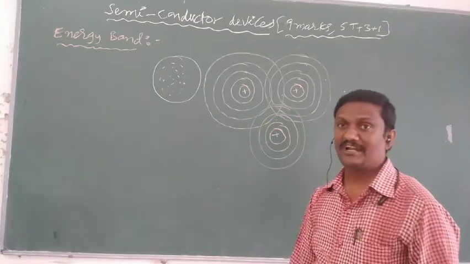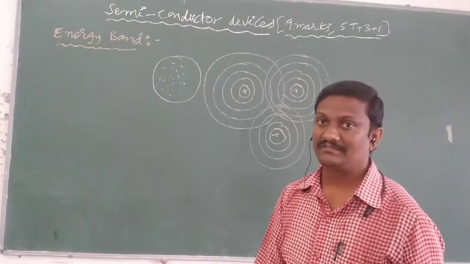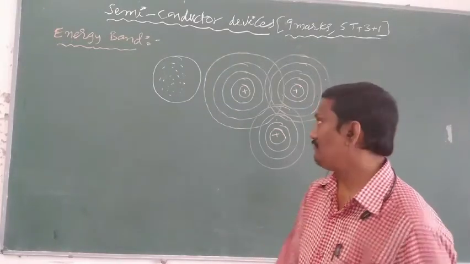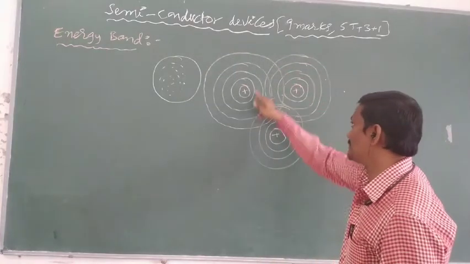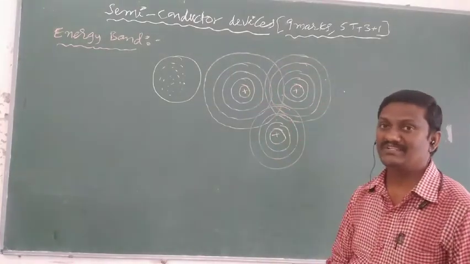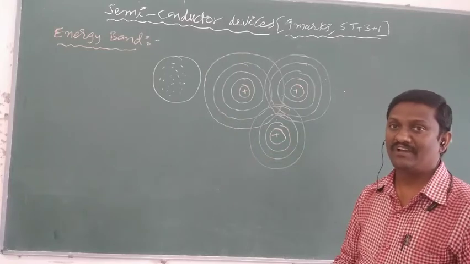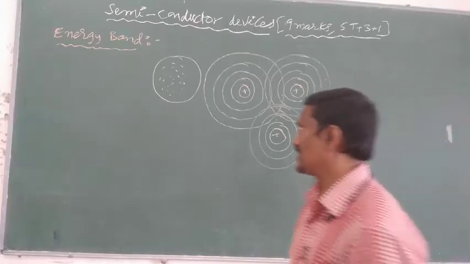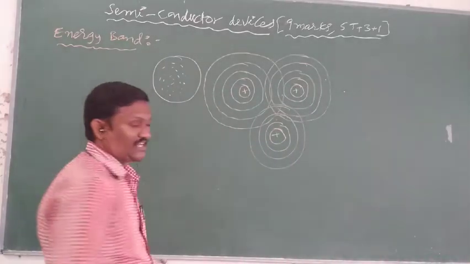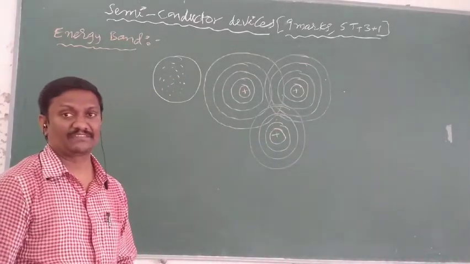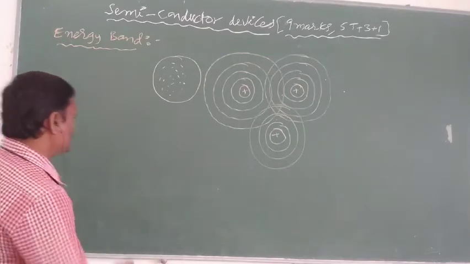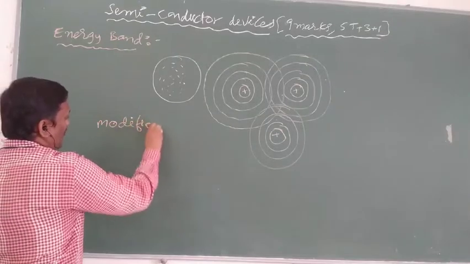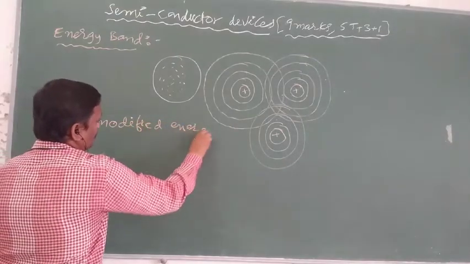Because the interatomic distance is very less in solids, overlapping of energy levels takes place. Overlapping of energy levels in neighboring atoms forms bands. The modified energy levels come closer and form bands. So that is the definition of an energy band: the modified energy levels are very close and form bands.